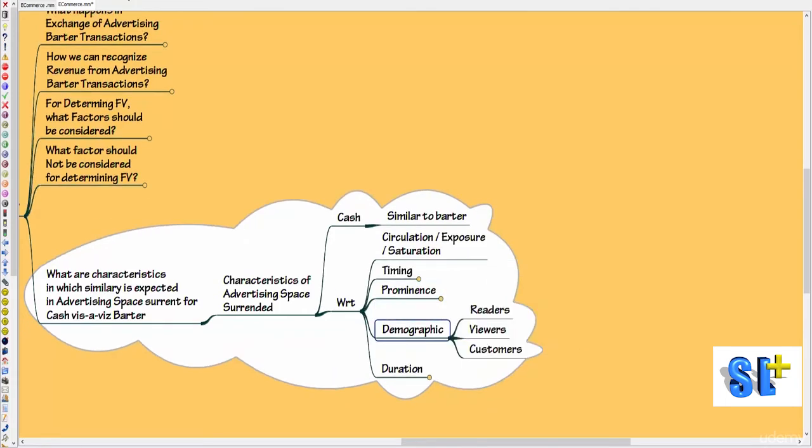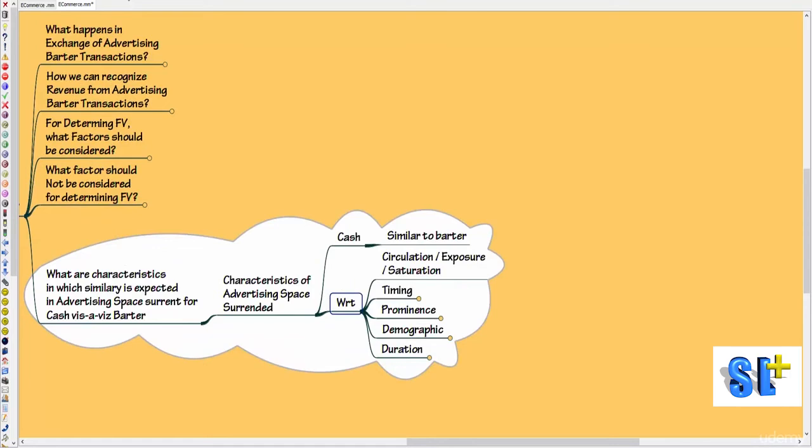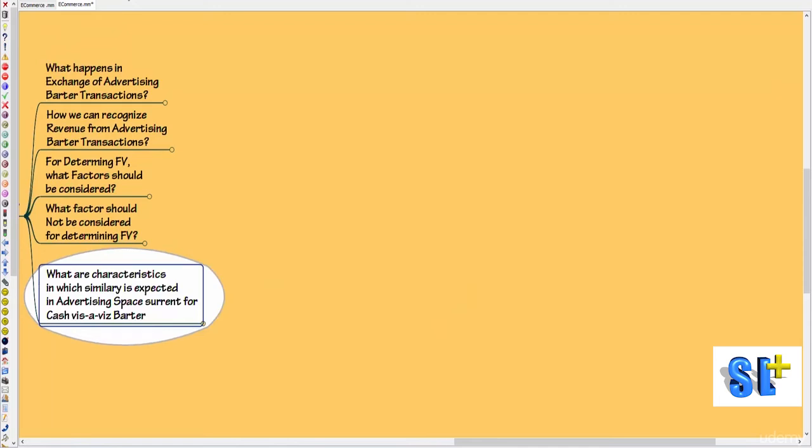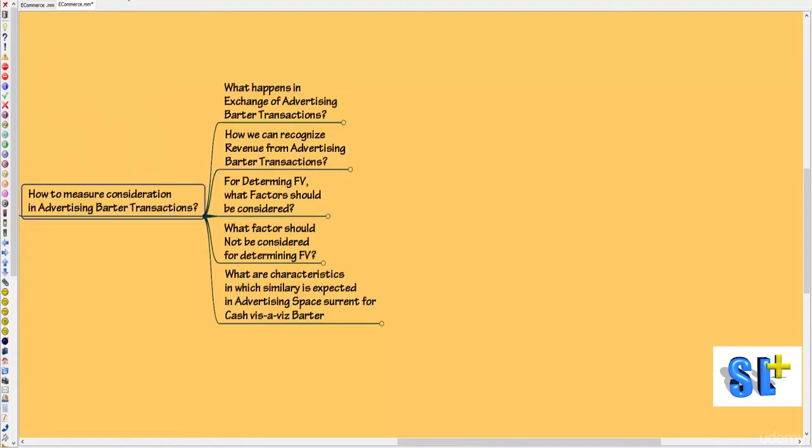Then the demographic features: who are the readers, who are the viewers, who are the customers. And finally the duration, how long this advertisement is shown. So these are all the characteristics where similarity is expected on the advertisement space surrendered for cash with advertisement space surrendered for barter. These are all the broad parameters which will help us to measure the consideration in advertising barter transactions.